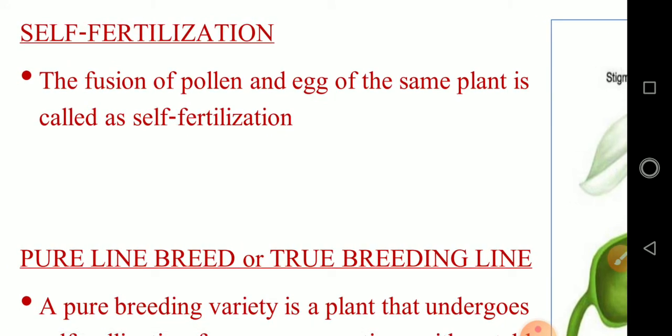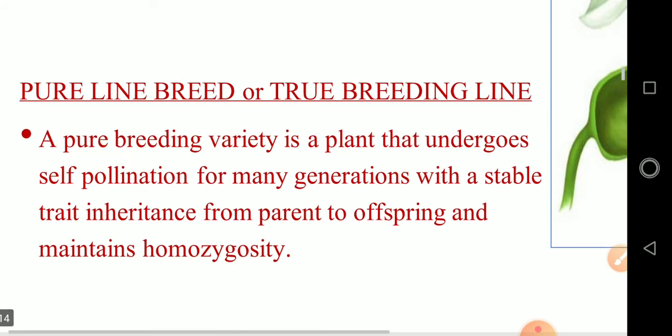Then what is cross-fertilization? The fusion of pollen from one flower with the egg of another flower, of a different plant, is called cross-fertilization. Okay. Next, pure line breed.